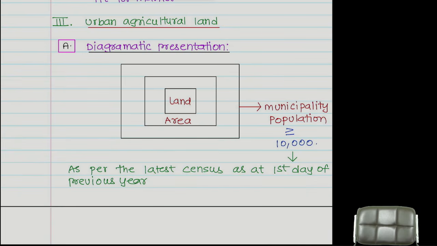GHMC is the municipal corporation for the city of Hyderabad, a very big municipality area. In that GHMC, Hyderabad city has around 1.5 crore population. 10,000 or more than 10,000, even one locality of more than 10,000 will be there. Understood? So, almost nearing 2 crore population.